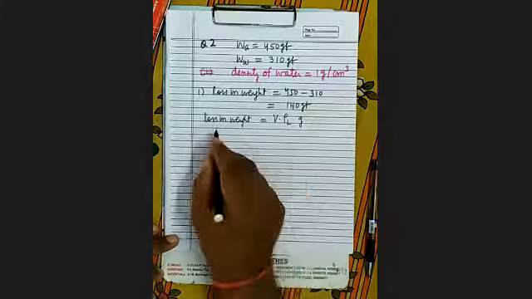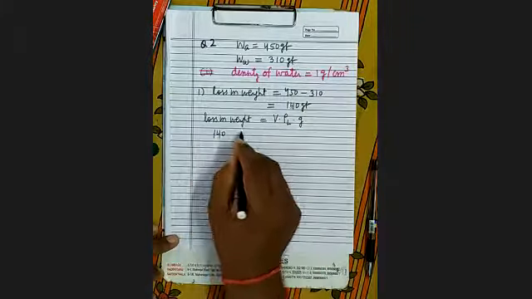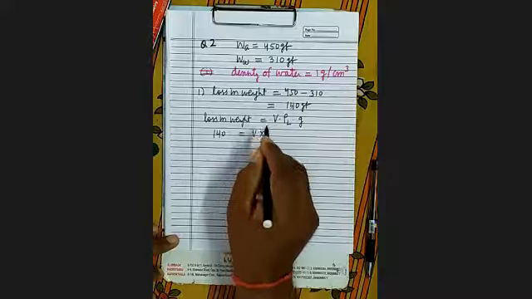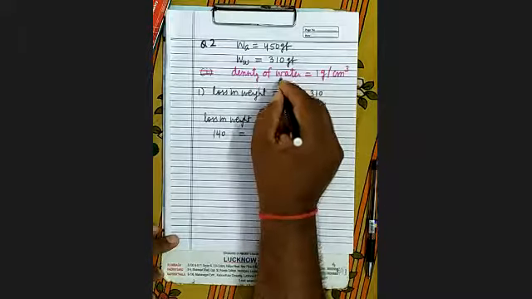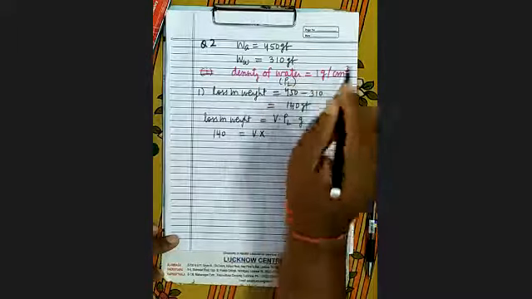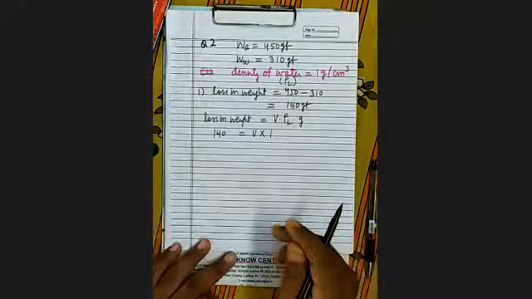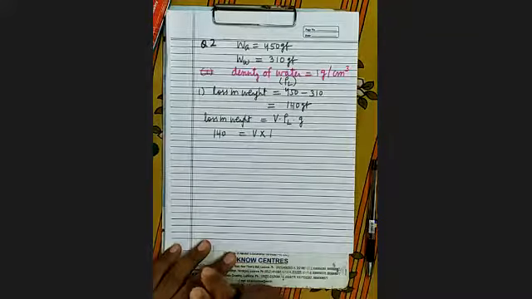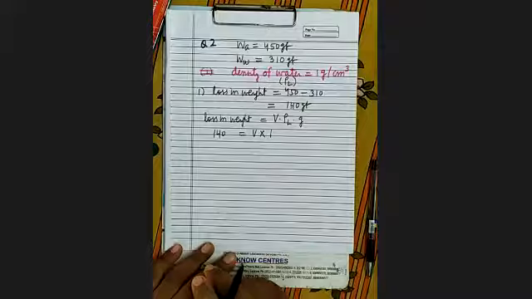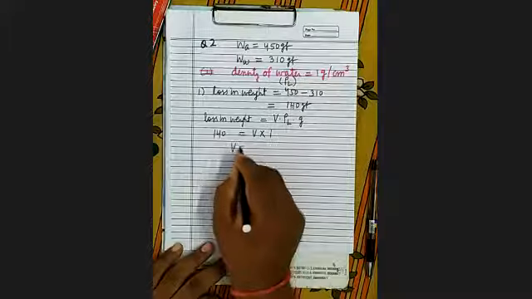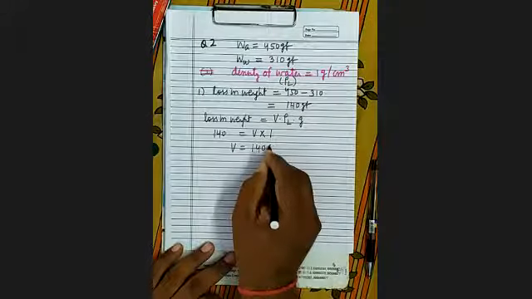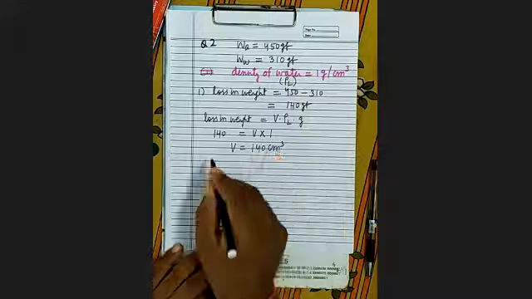Since it is in gram force, it will be 140 V. What is the density of water? Liquid is this, so it is 1. No need to keep the value of G because here it is in gram force. So what will be V? V will be 140 centimeter cube.